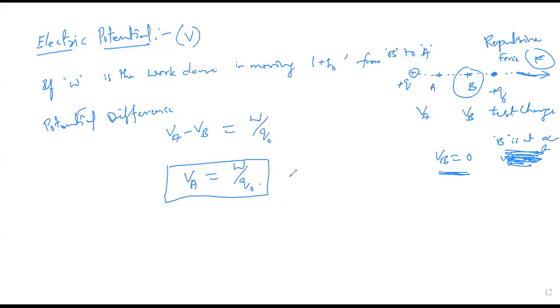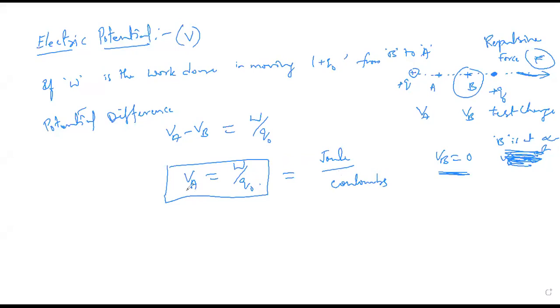The units: work done should be in joules, and charge in coulombs, so we can write joule per coulomb.